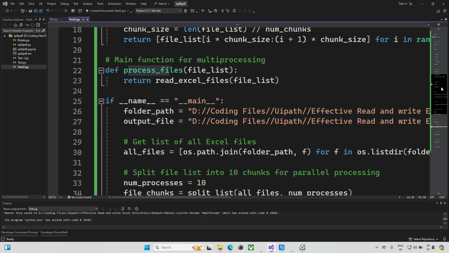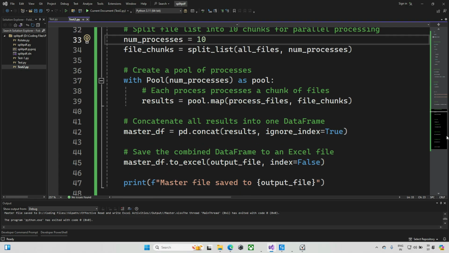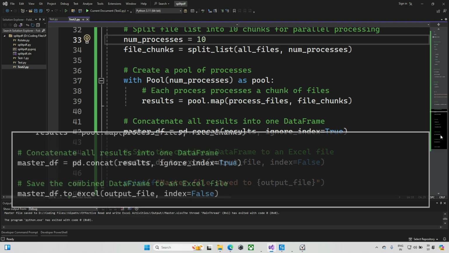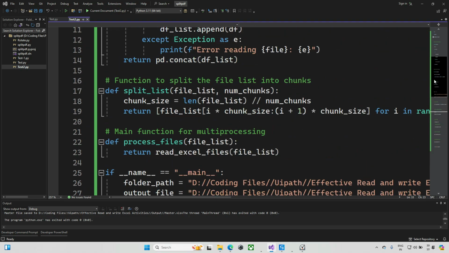When I go and check here, I have this process file. It comes here, and again one more function is there, which is nothing but the number of processes. It will take this number of processes, split, and work along with them. Once everything is done, it will come to the master data. All the files' data is there now, so just concatenate that and store it into my master file output. So this is my very high level of the scope.